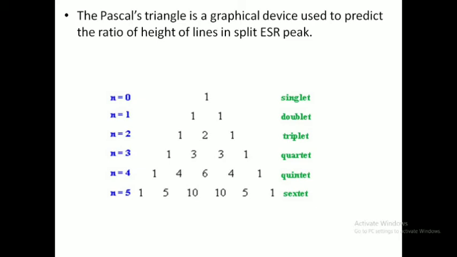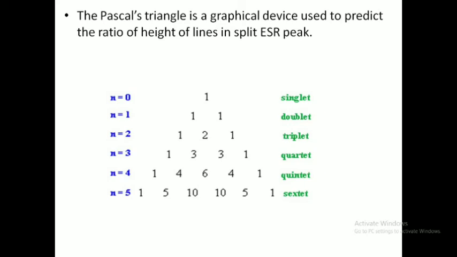Pascal's triangle can be given as follows. If there is only one line, then the intensity is 1. If there are 2 lines, then the intensities are in the ratio 1:1. For 3 lines, the ratio will be 1:2:1. If there is only one line, it is called a singlet. If in the ESR spectrum there are 2 lines or 2 peaks, then it is called a doublet. For 3 it is a triplet, and so on.